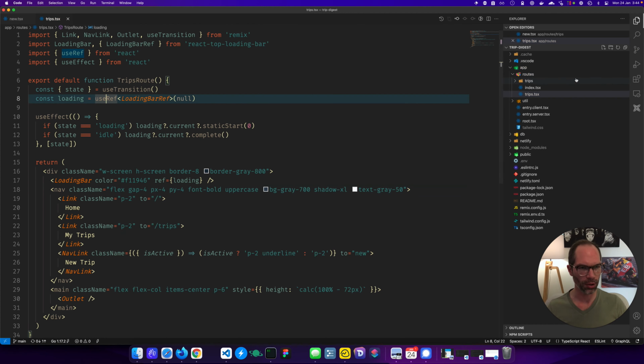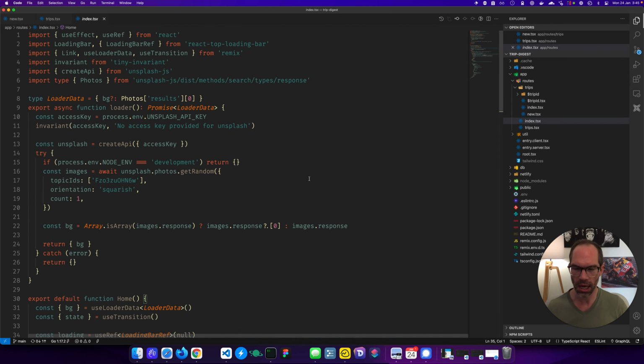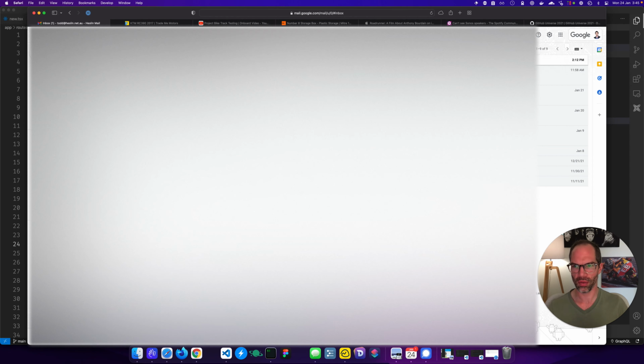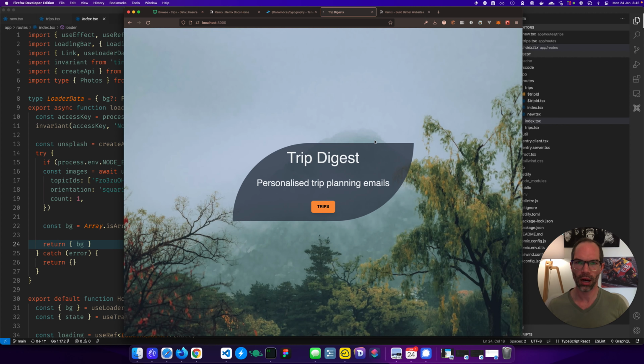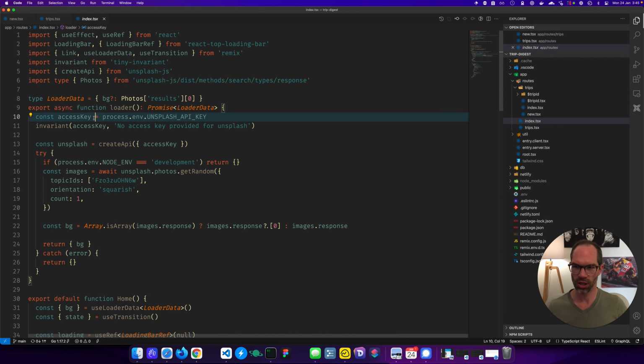Let's have a look at the code. So our entry, that big homepage, was the data that came from Unsplash. So I'm using an API key here, and this is part of Remix where you have a loader function, and this here executes on the server, which is pretty cool. So on the server, before I load the page, if I jump back to home, if I do a hard refresh on the page, this actually gets run and then executed and returns back.